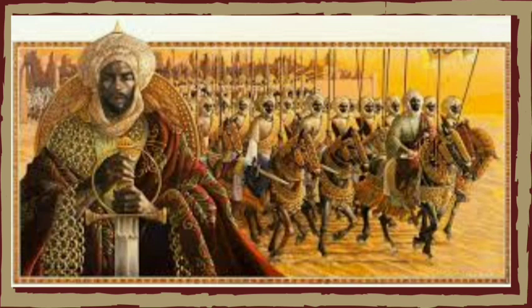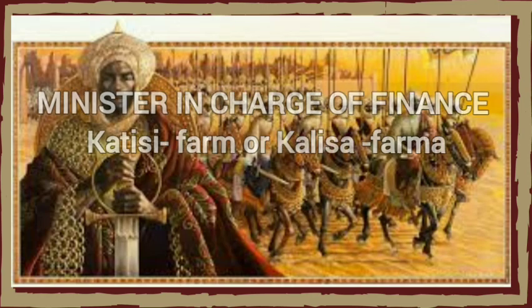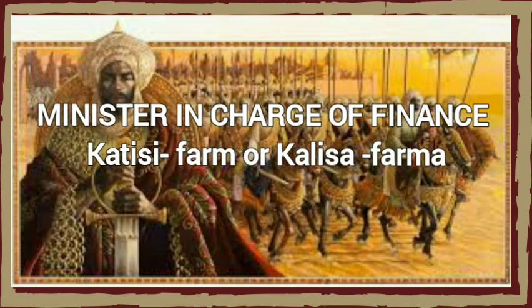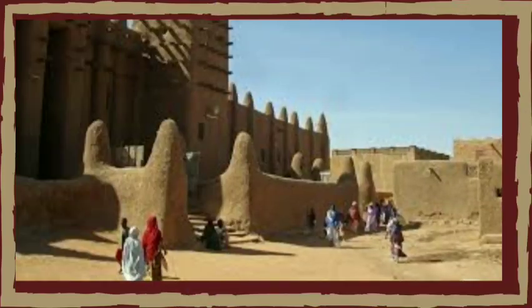Now, talking about the different departments in the Songhai Empire, recall I said earlier that each department was headed by a minister, and we had different departments or different ministries in the empire. There were ministers in charge of finance, who was also referred to as Katisi Farmer or Kalisi Farmer. And this minister ensured that the finance of the king and by extension the finance of the empire was used judiciously. The Minister of Finance also made suggestions on possible new sources of revenue to the king.